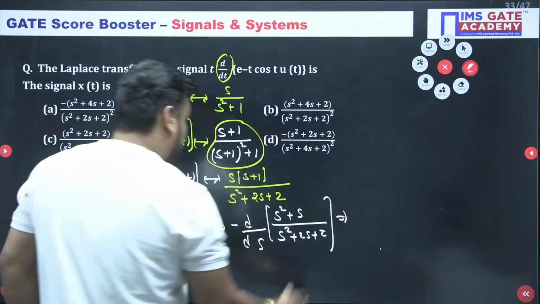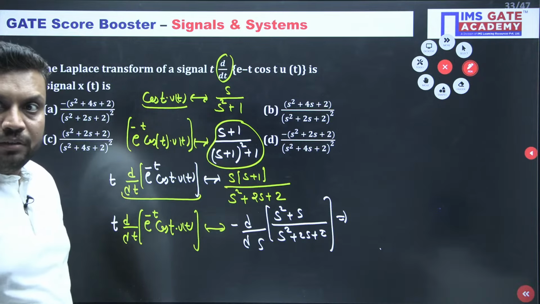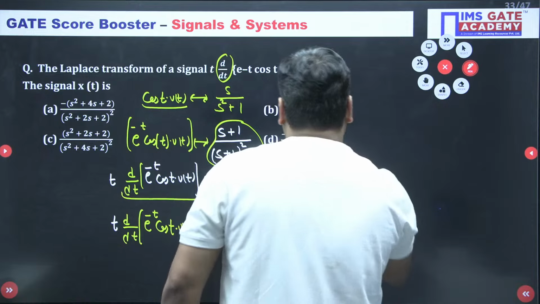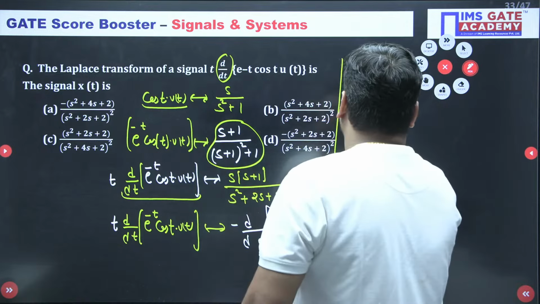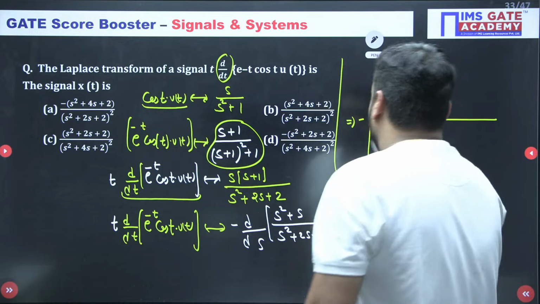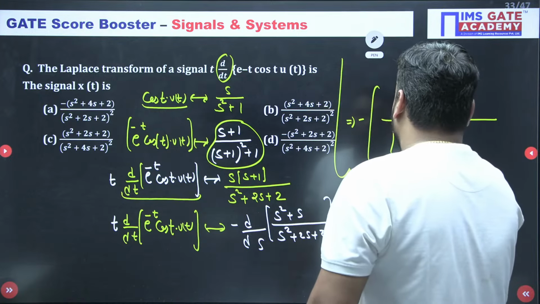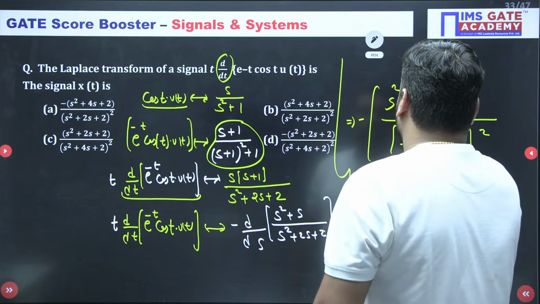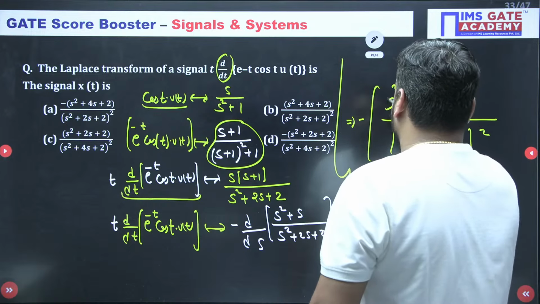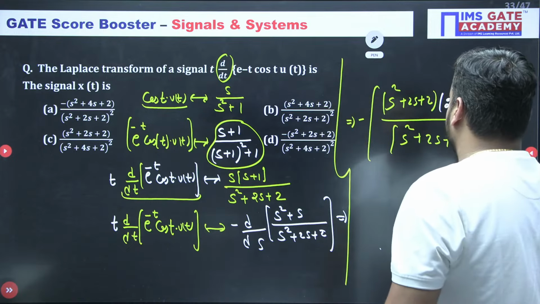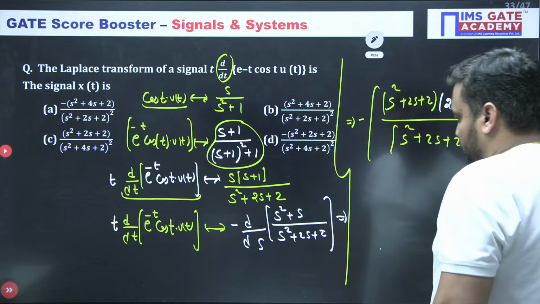And I know that some student has the answer. Is it A for Ahmedabad? Great. So only differentiation is left, with minus one already outside. Now just do differentiation in u by v form: (s square plus 2s plus 2) whole square in the denominator, and in the numerator, s square plus 2s plus 2 as it is, times the differentiation of the numerator, which is 2s plus 1, minus